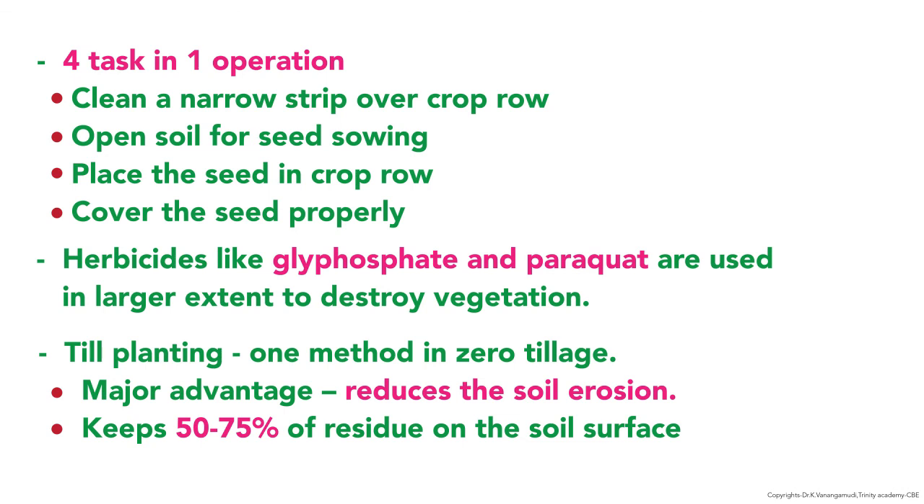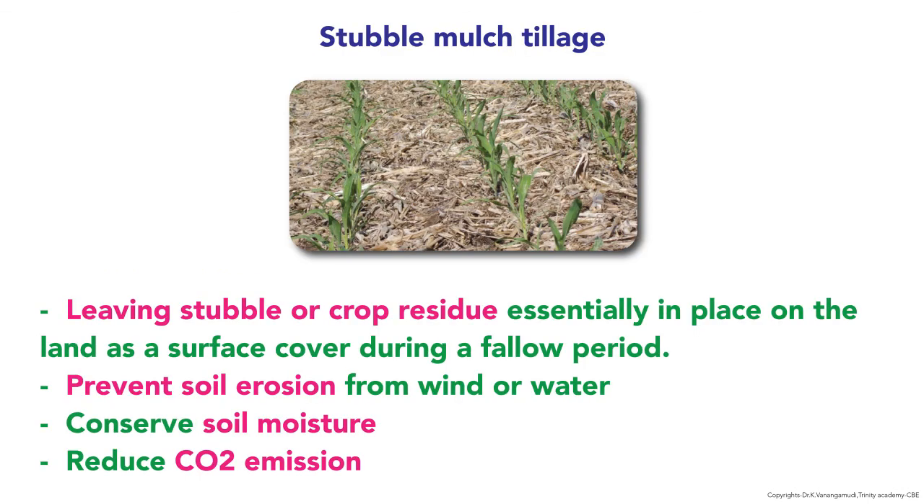Here in zero tillage, herbicides like glyphosate and paraquat are used to a larger extent to destroy vegetation. The major advantage of no tillage is to reduce the soil erosion, and it keeps 50 to 75% of residue on the soil surface. Stubble mulch tillage: here the stubble or crop residues are left as such in the land as a surface cover during a fallow period. This prevents soil erosion due to wind as well as water. It conserves soil moisture and reduces carbon dioxide emission.